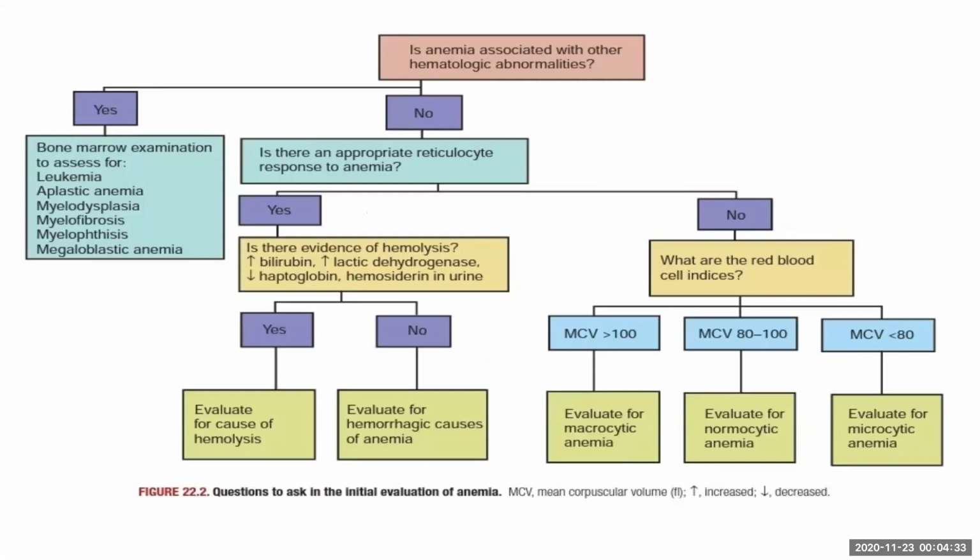What I've said is that if anemia is associated with other hematological abnormalities, then we have to go in for bone marrow examination. If not, then we should look at the reticulocyte response. If there is an adequate reticulocyte response, then we should look at the evidence for hemolysis in the form of increased bilirubin, increased LDH, decreased haptoglobin, and hemosiderin in urine. If they are present, it goes in favor of hemolysis. If they are not present, then we should evaluate for hemorrhagic causes. If the reticulocyte response is decreased, then we should look at the red cell indices. The normal MCV is 80 to 100, which is normocytic. More than 100 is macrocytic. Less than 80 is microcytic.